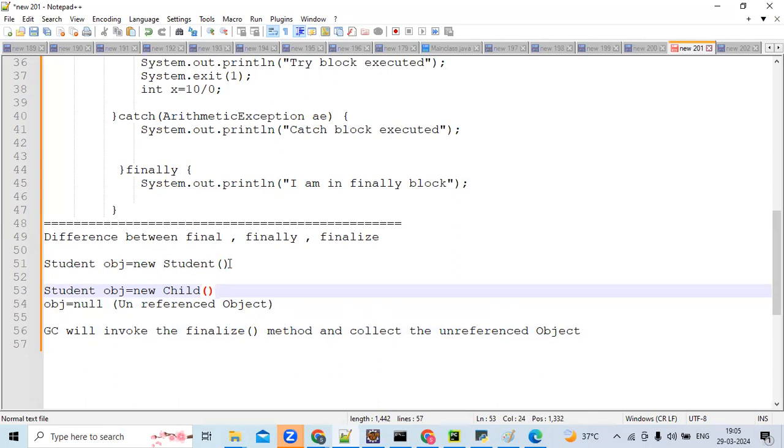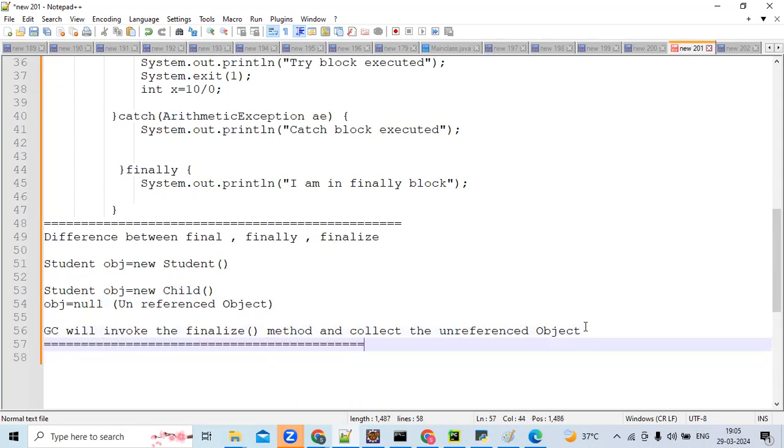We'll discuss this once the garbage collection topic comes. But for now, try to remember this. This is very, very important.